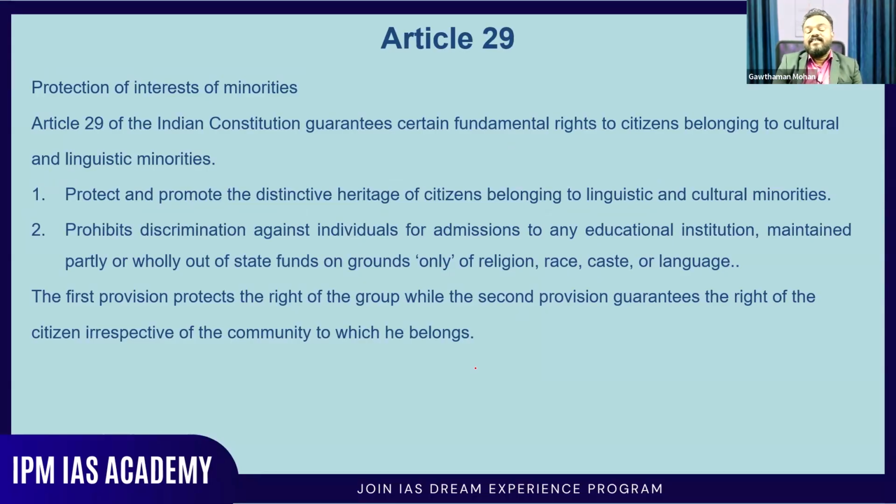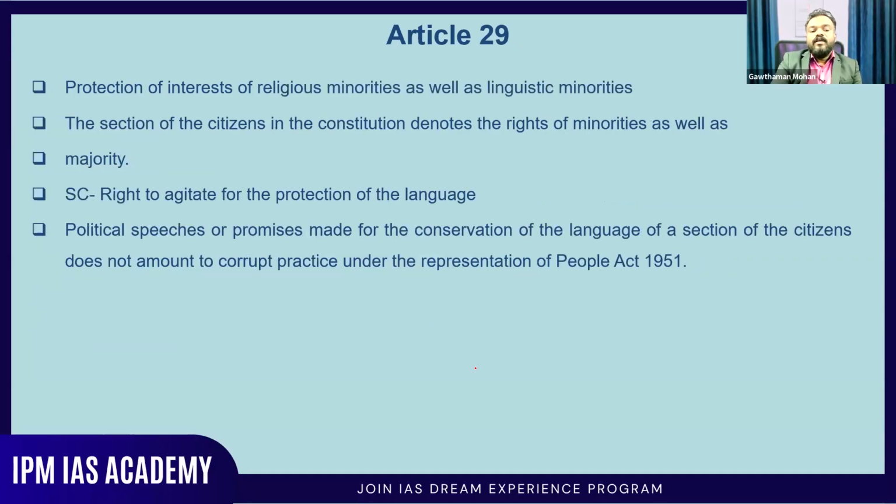It prohibits discrimination against individuals for admission to any educational institution maintained partly or wholly out of state funds on grounds only of religion, race, caste, or language. So these are all included in Article 29 of the Constitution. Basically, we have a majority and a minority in every country, so the rights of the minorities should also be protected. That is the sole reason. And when you're talking about the rights of the minorities, it also talks about the rights of the majority. The section of citizens in the Constitution denotes rights of minorities as well as the majority. That's very important.